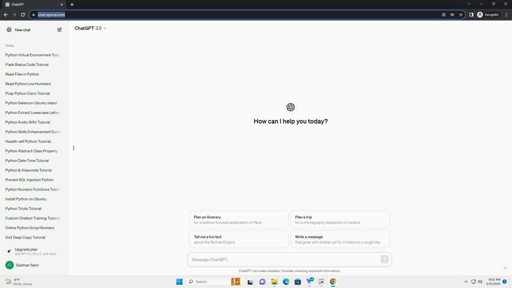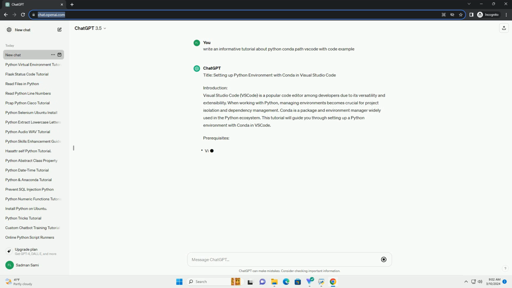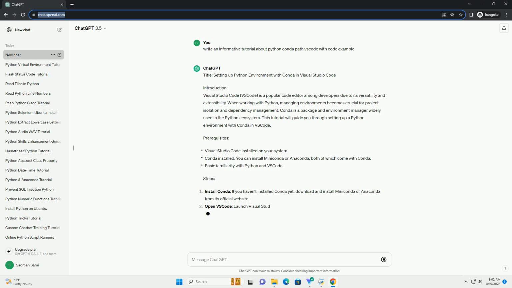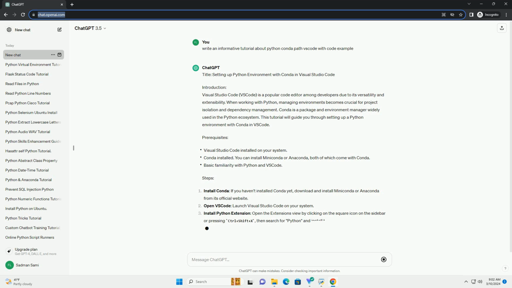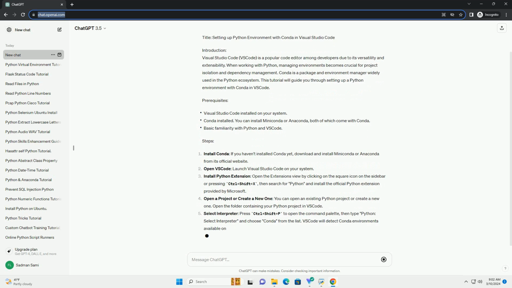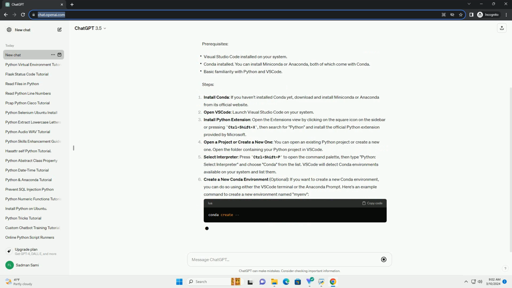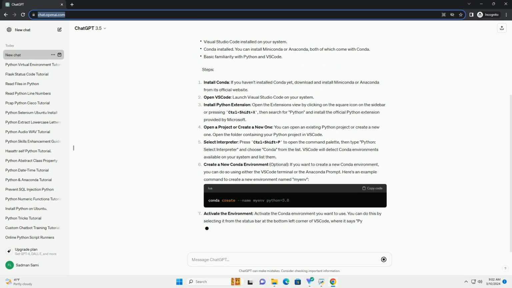Title: Setting up Python environment with conda in Visual Studio Code. Introduction. Visual Studio Code, VS Code, is a popular code editor among developers due to its versatility and extensibility. When working with Python, managing environments becomes crucial for project isolation and dependency management. Conda is a package and environment manager widely used in the Python ecosystem. This tutorial will guide you through setting up a Python environment with conda in VS Code.